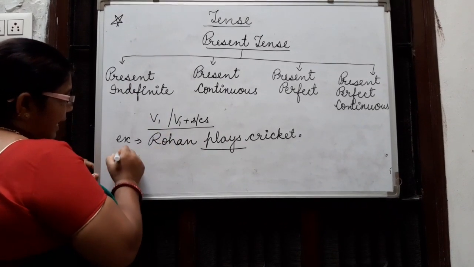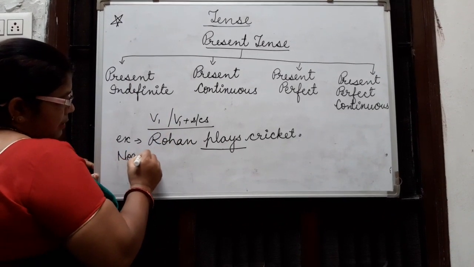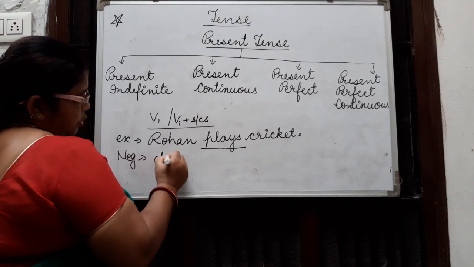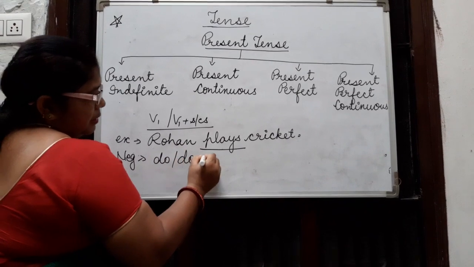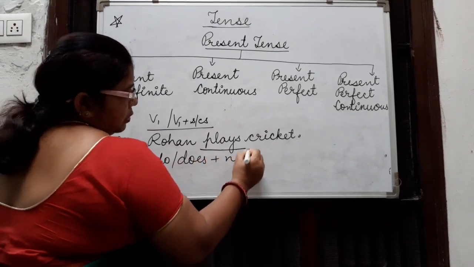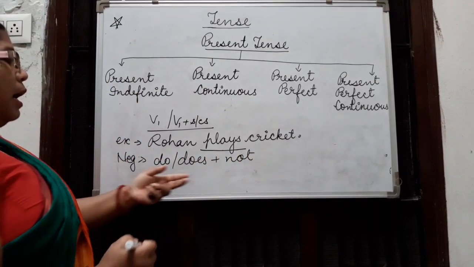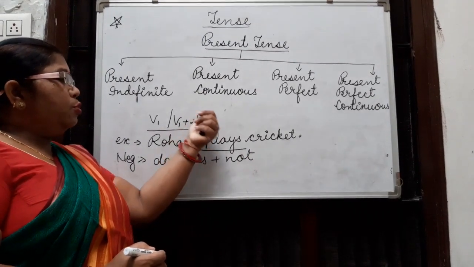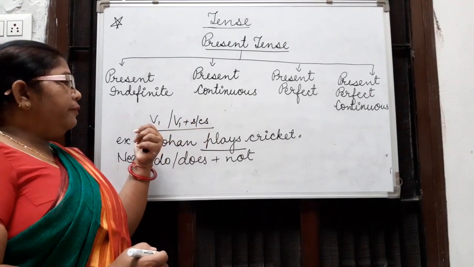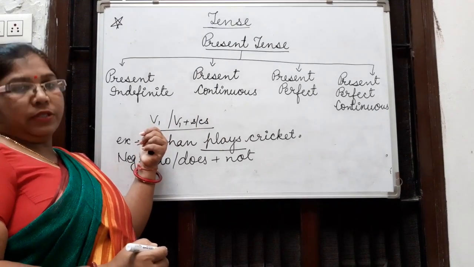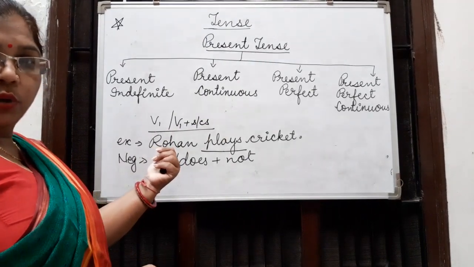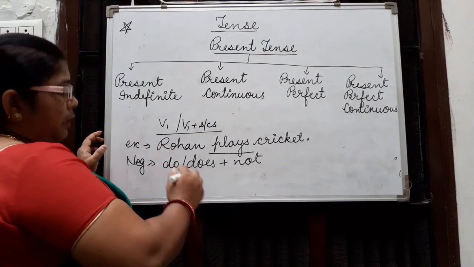And for the negative of this sentence, we use do or does plus not. Here the question is where we use s or es and where we use only verb first. We see the subject, the doer of the verb.